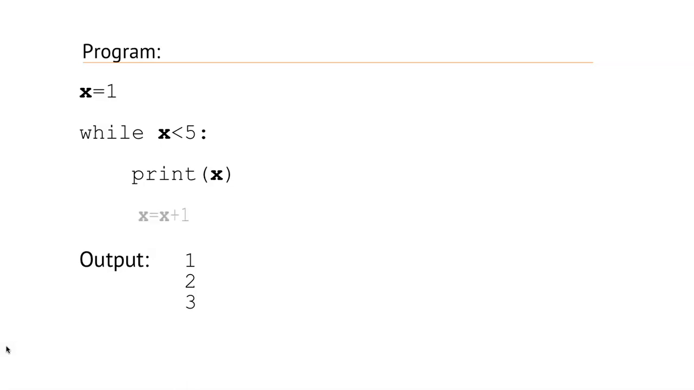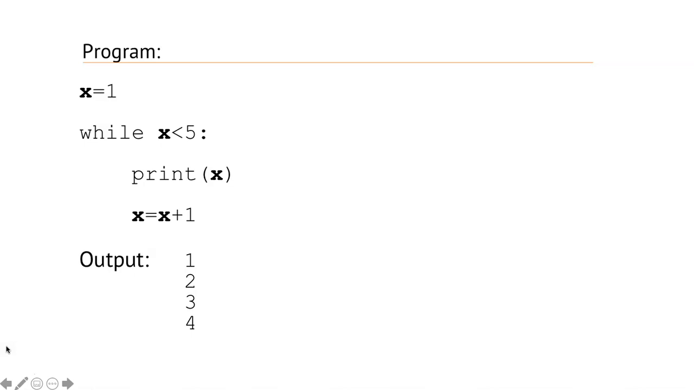In the same way, the value of x will be incremented and it will be 4. And again it will check the condition, so the condition is true, that's why the print statement will be executed and 4 will be printed. Then again at the end of the while loop, the value of x will be incremented and now the value of x will be 5. And again it will check the condition, and this time the condition is false. That's why the print statement will not be executed and the while loop will be terminated.